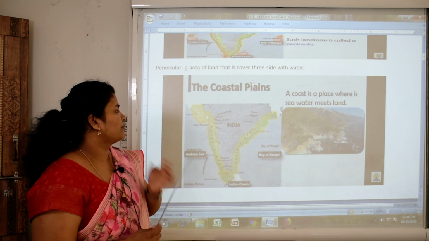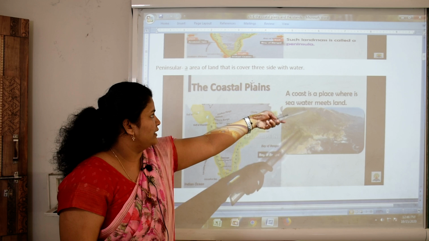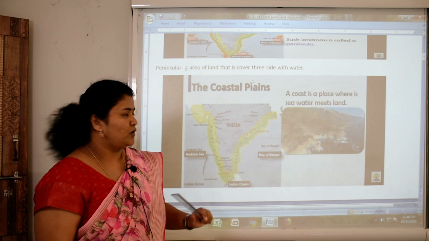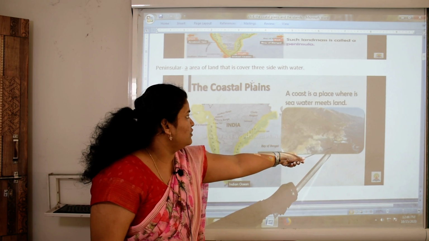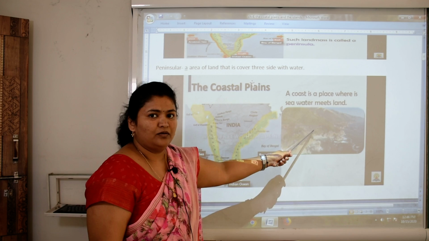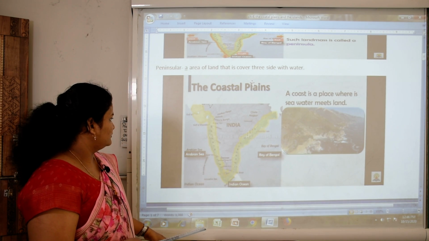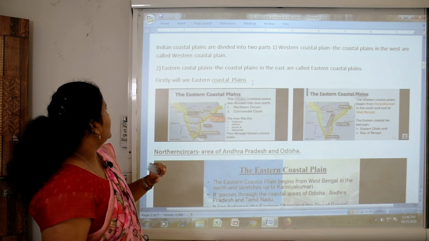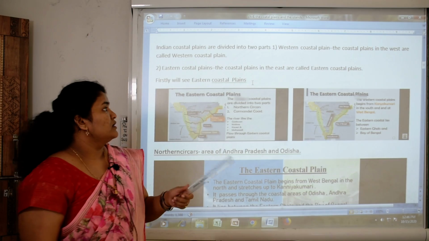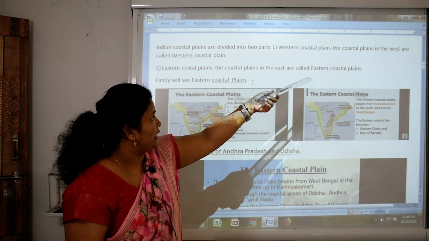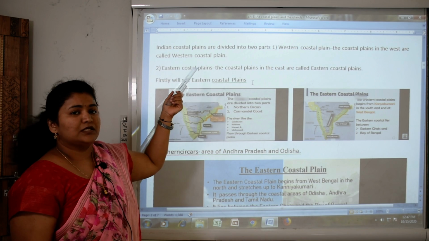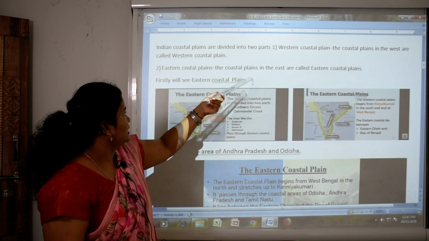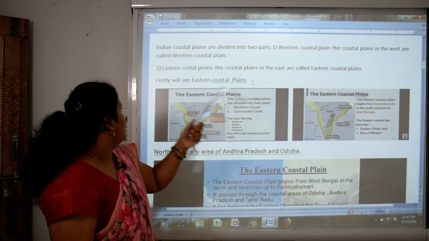Now next, coast. What is a coast? A coast is a place where sea water meets land. Now next topic, Indian coastal plains are divided into two parts. Western coastal plains: the coastal plains in the west are called Western coastal plains. Second, Eastern coastal plains: the coastal plains in the east are called Eastern coastal plains.